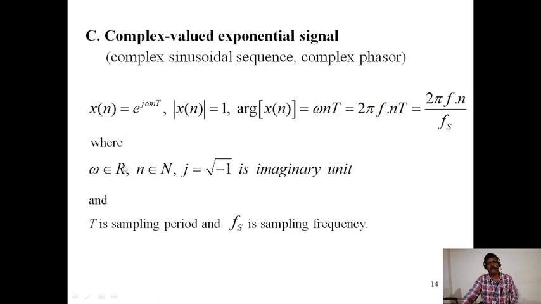Here omega belongs to the real numbers and n belongs to the natural numbers. j is equal to the square root of minus 1, the imaginary unit. T is the sampling period and fs is the sampling frequency. This is the complex valued signal representation.